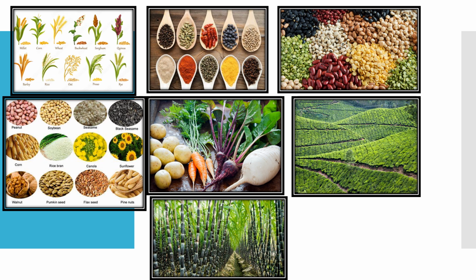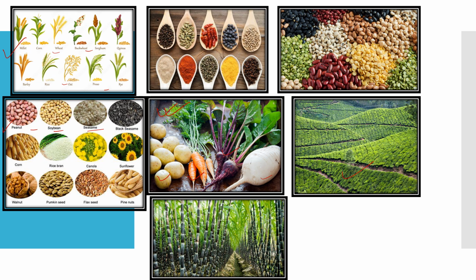Here you see the first diagram I have taken. This picture relates to the cereals: rice, wheat, maize, barley, ragi. These are all the cereals which we consume, right? Next come the oil seeds, that is mustard, groundnut, peanut. Sunflower oil we get. Flaxseed, pumpkin, walnut, these are all oil seed plants, right? Then these are root and tuber plants: potato, carrot, turnip, radish, these are all tuber and root crops.